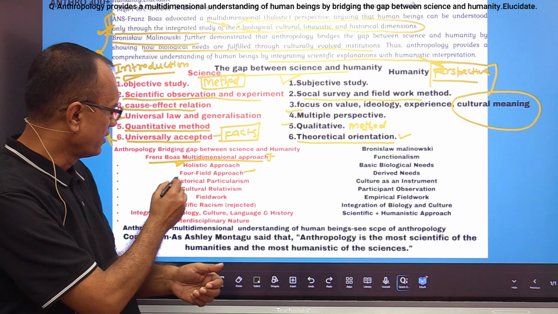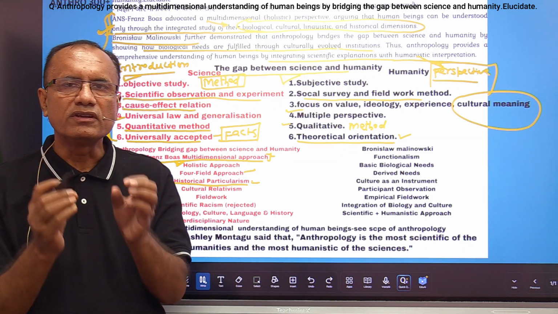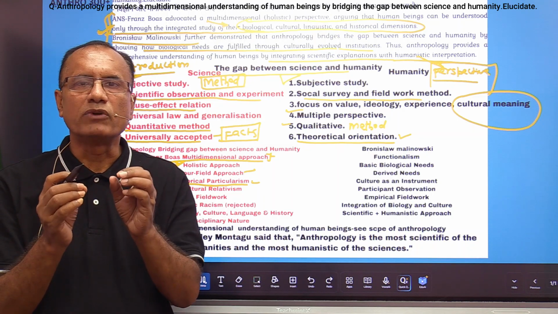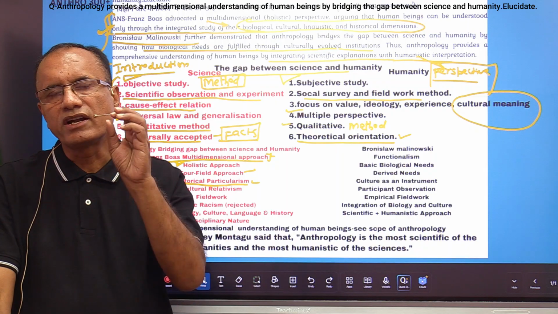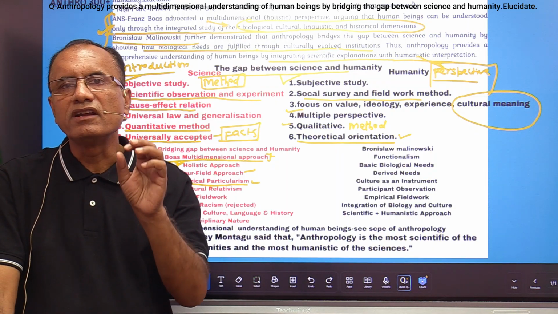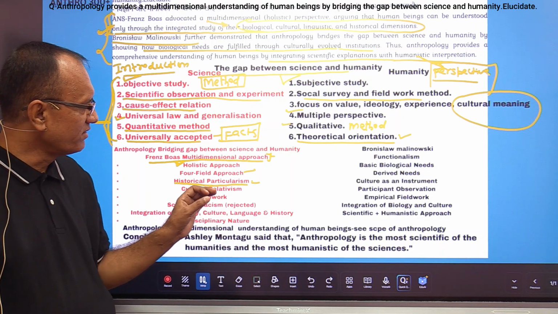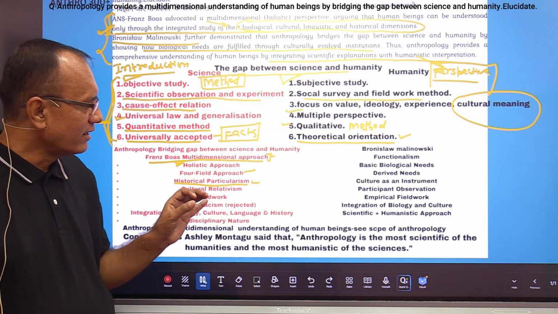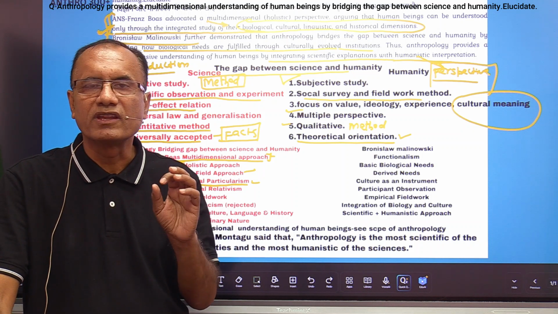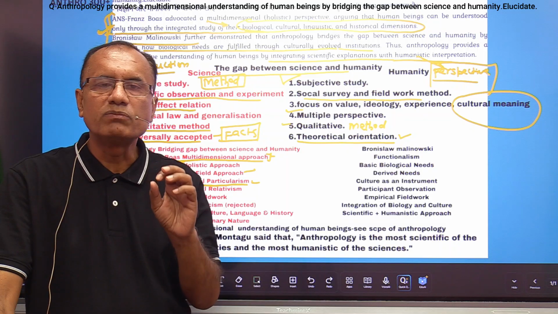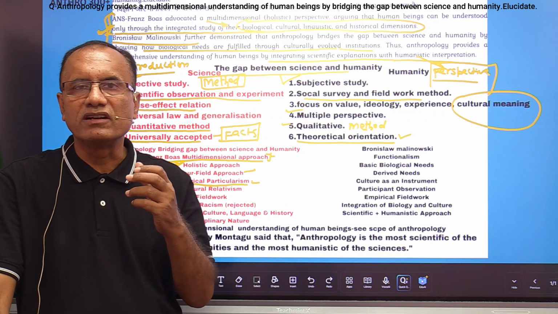And then historical particularism, right? If you study the historical particularism of Franz Boas, that was also based on a multidimensional perspective, cultural relativism and fieldwork, and he rejected scientific racism on the basis of the study of biology and culture, the integration of biology and culture.